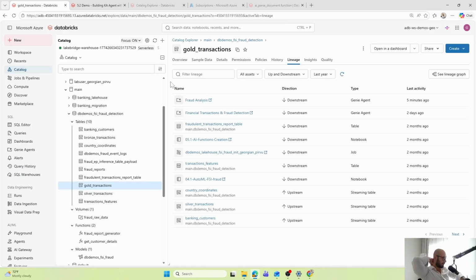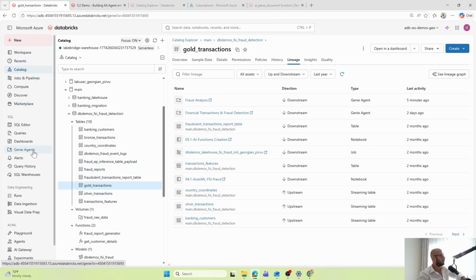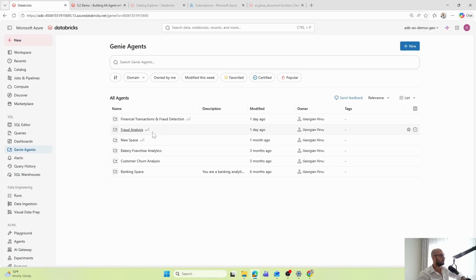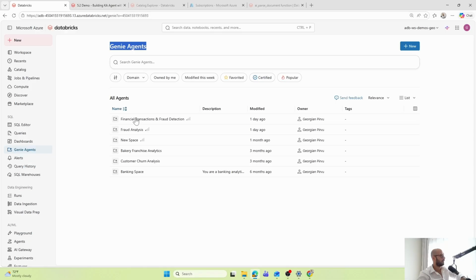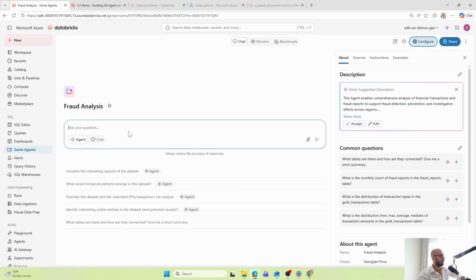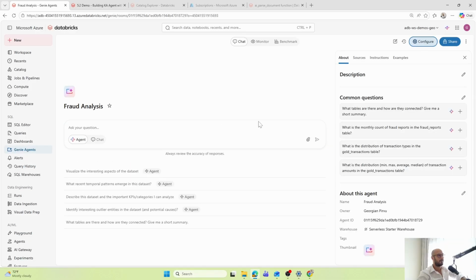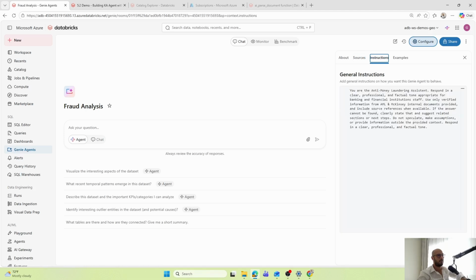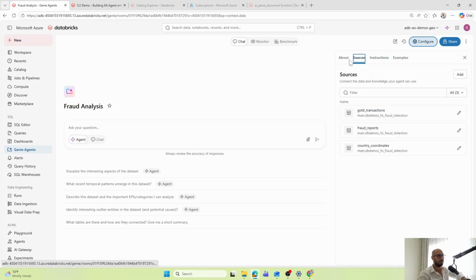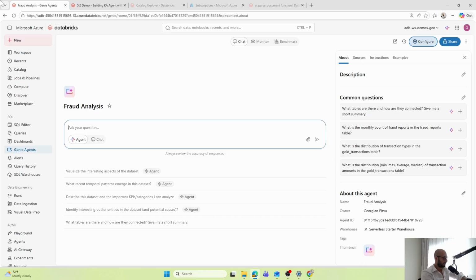Great. Now, the next step, if I want to ask natural language questions about this data, is probably to go here to Genie Agents and create a new Genie workspace, or how it's called now, Genie Agent. I already have one created here. It's called fraud analysis. If we check the sources, we have access to these three tables, one of them being gold transaction, and a couple of instructions that I gave here. So now let's answer some questions about this data.